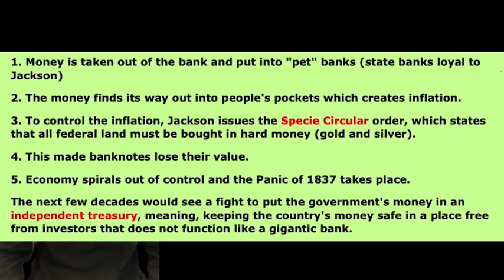Jackson issued the specie circular, which was supposed to bring down the inflation by saying you could only buy land in gold or silver. However, you still get the Panic of 1837 anyway, which destroyed the American economy.